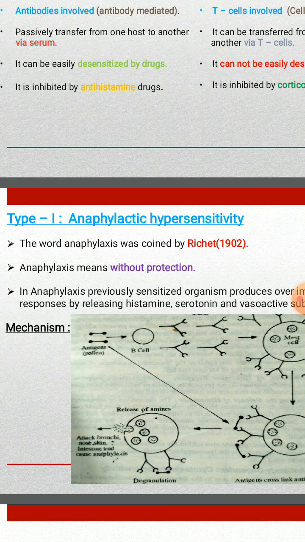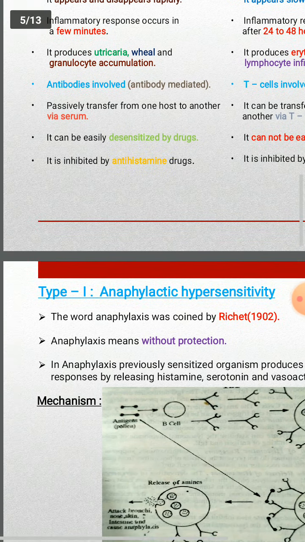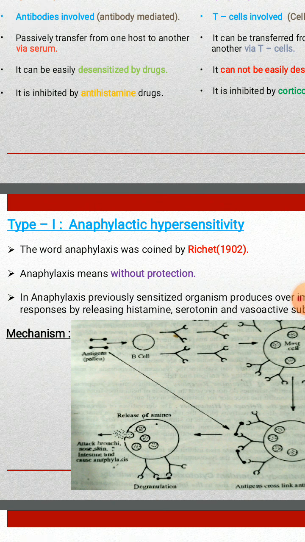That means anaphylactic hypersensitivity reactions occur in the body within minutes and disappear very rapidly. It is the most dangerous hypersensitivity reaction because in anaphylactic hypersensitivity there are no protective agents.